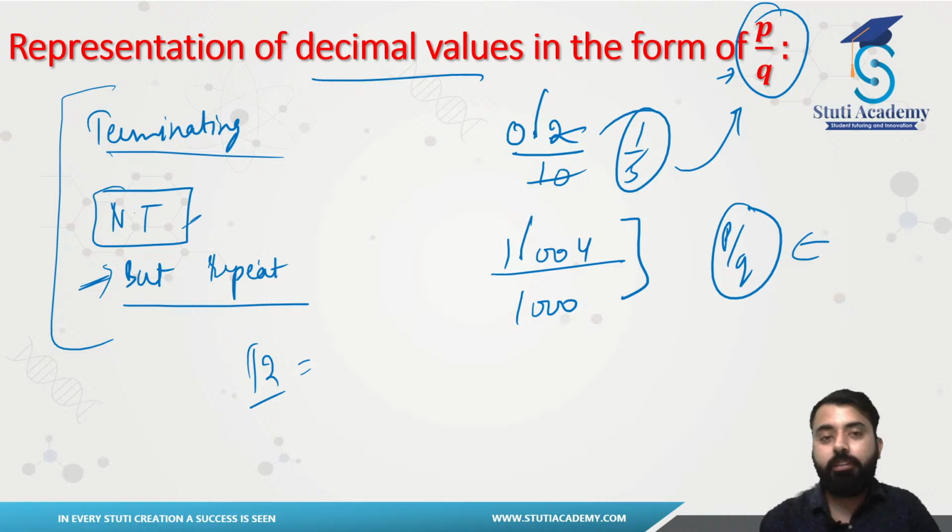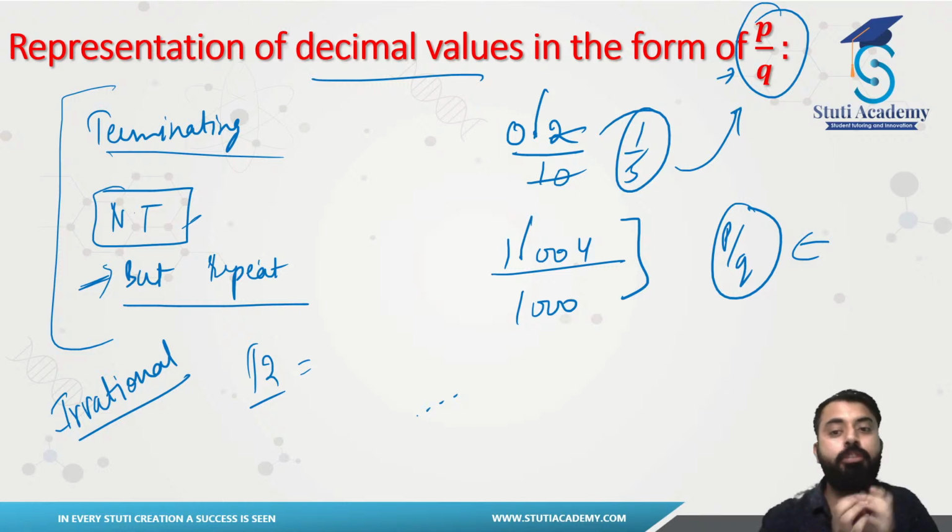For such cases, always keep in mind, once you have a decimal expansion in which the answer is non-terminating, you have these dots there, but the values are not repeating after any particular limit, you should have the picture in your mind that the number will be an irrational number, and that number can never be in the form of p by q. So once you have a decimal expansion in which nothing is repeating but the answer is non-terminating, that is an irrational number. Forget that, it will not be represented in the form of p by q, because the definition itself states that irrationals cannot be represented in the form of p by q. That is what I want you guys to understand.